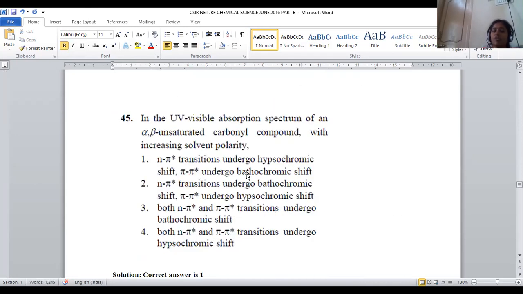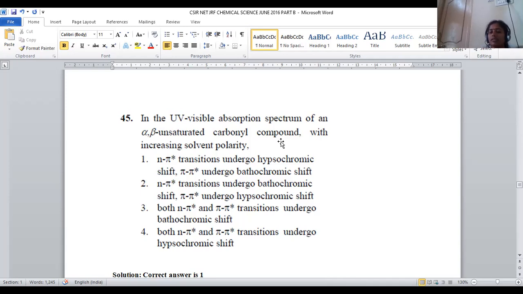Again, it is a part of spectroscopy. The UV visible absorption spectrum of an alpha beta unsaturated carbonyl compound and its interaction with solvent polarity. By increasing solvent polarity, what kind of shift is observed for the alpha beta unsaturated carbonyl compound? We have to depict that. So this is purely based on factors influencing UV visible spectroscopy.